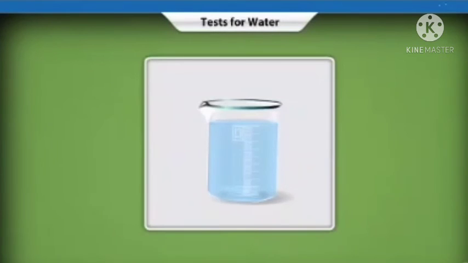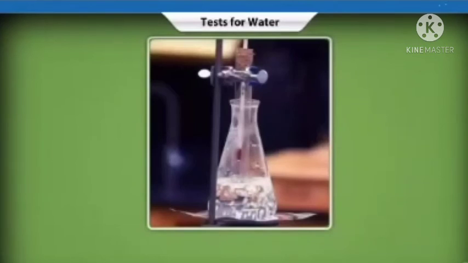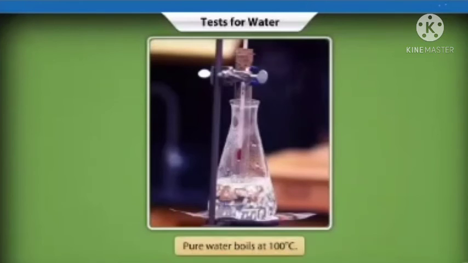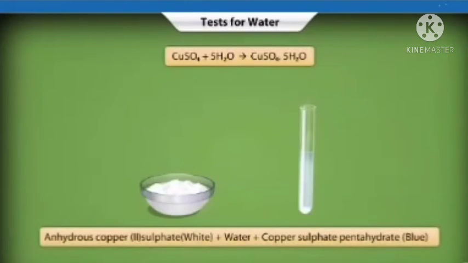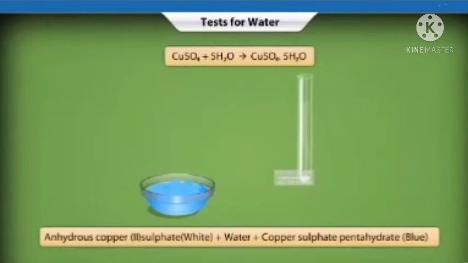Let us learn a few common tests for water. The easiest test for water is to measure its boiling point. If it is pure water, then it boils at 100 degrees Celsius. Another interesting test is to pour some water over anhydrous copper sulfate crystals. The white-colored crystals get hydrated and turn bright blue.